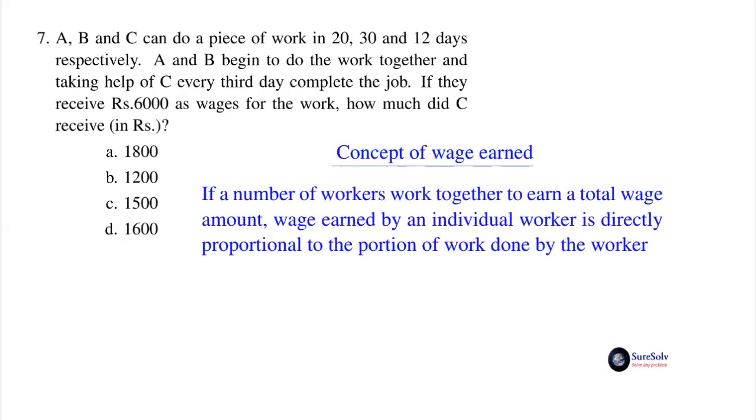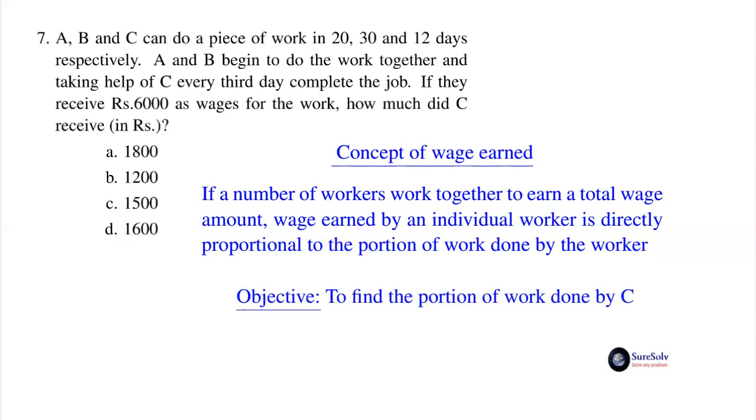The concept of wage earned is: if a number of workers work together to earn a total wage amount, the wage earned by an individual worker is directly proportional to the portion of work done by the worker. So our objective is to find the portion of work done by C.